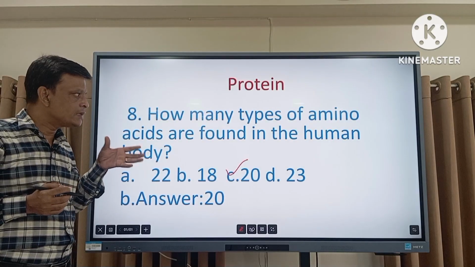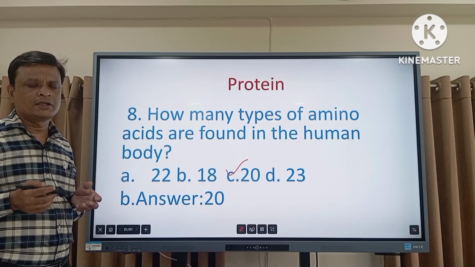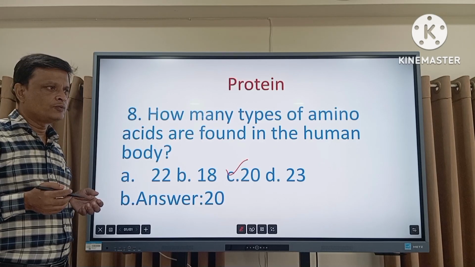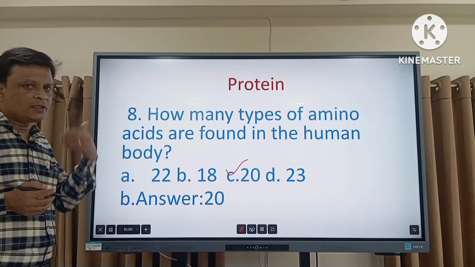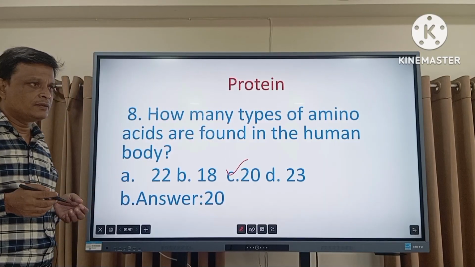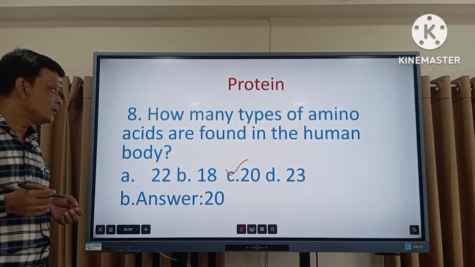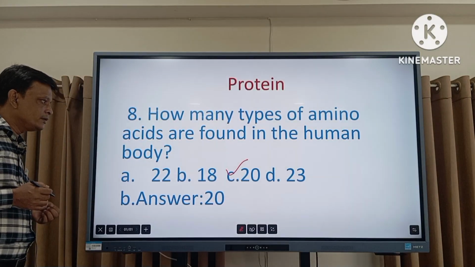The amino acid is the end product of digestion of food.